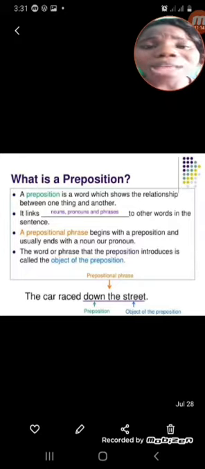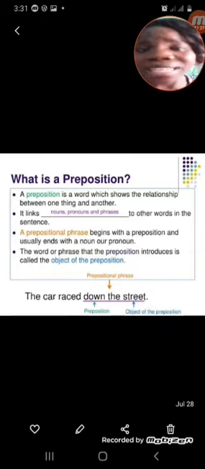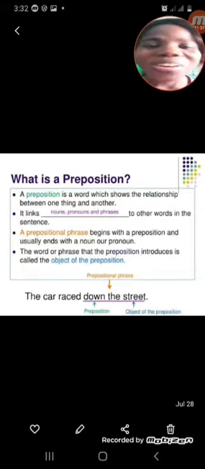Now I'm asking where something is. Like, where is the pen? The pen is in the bag. So in the bag is what is telling us where something is in that sentence, right? So in is the preposition. Do you understand now? Where is it? In the school. Your books are in the school, right?